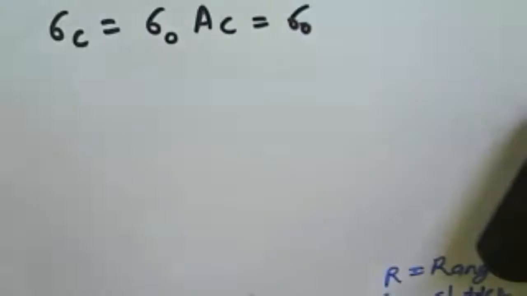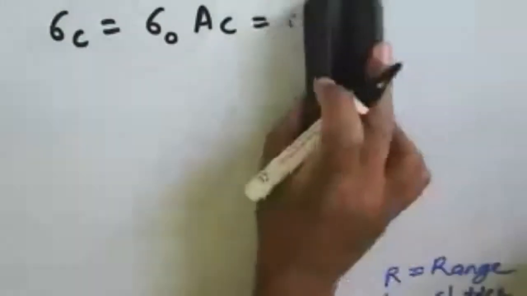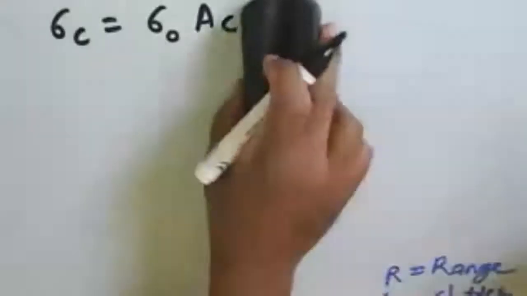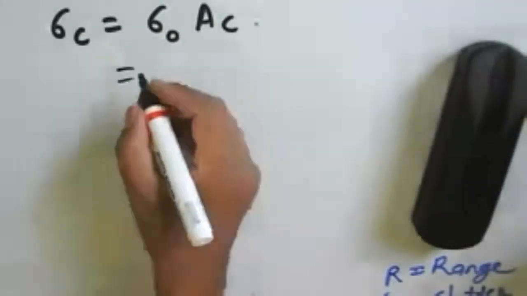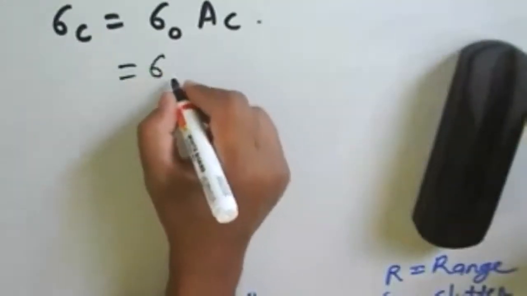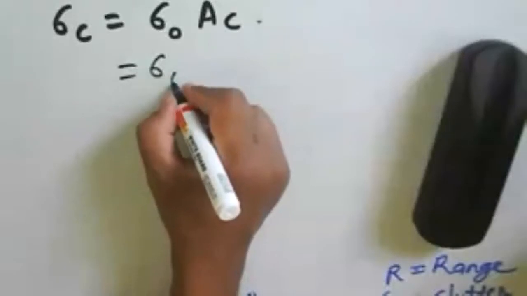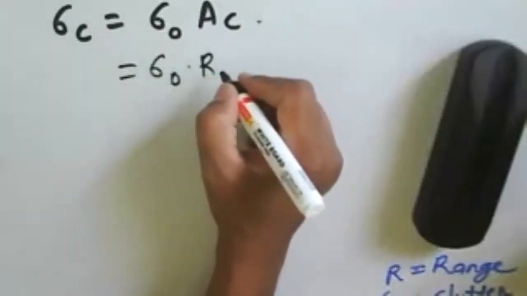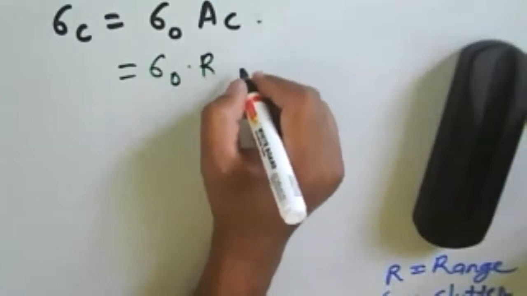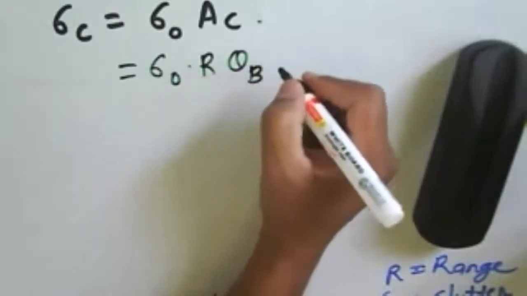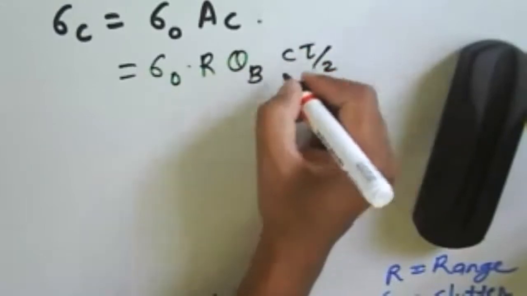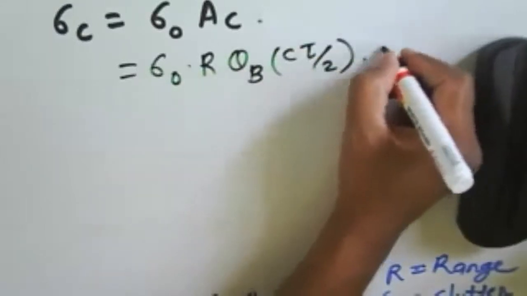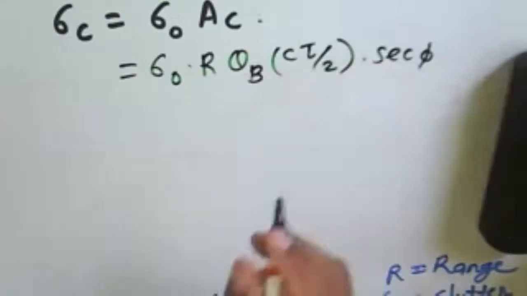Okay, so we can say that we have sigma C is equal to, we have a sigma 0 here, then a range here, then we have a beam width theta b with c tau by 2 here and a sec of phi here.